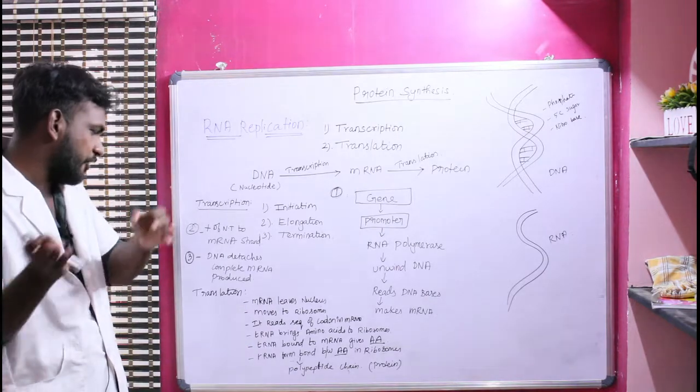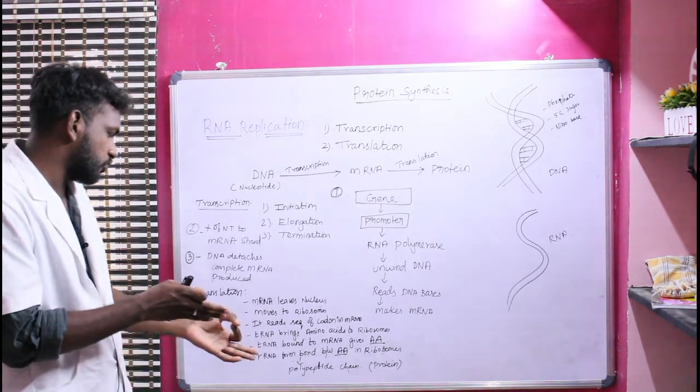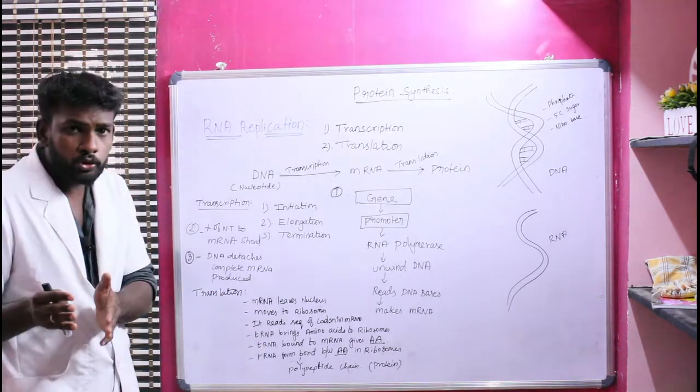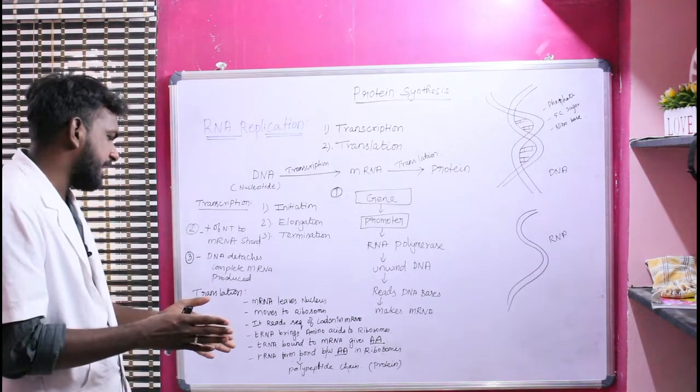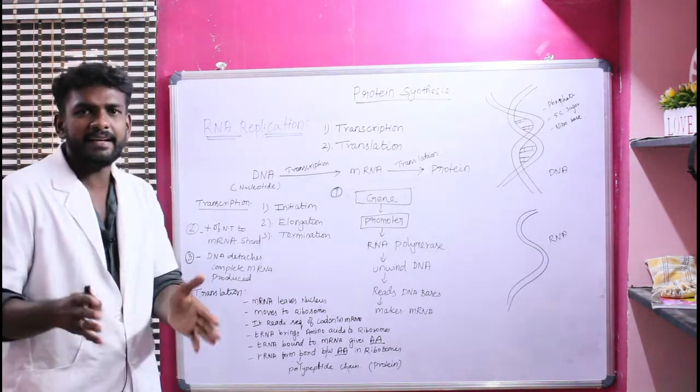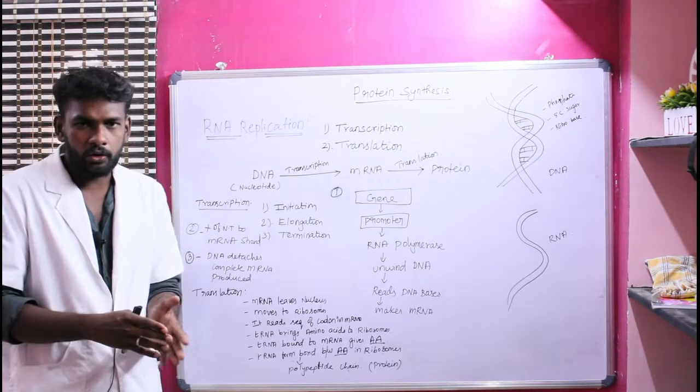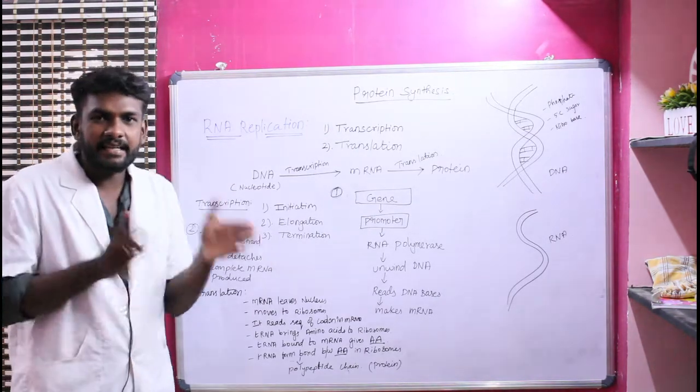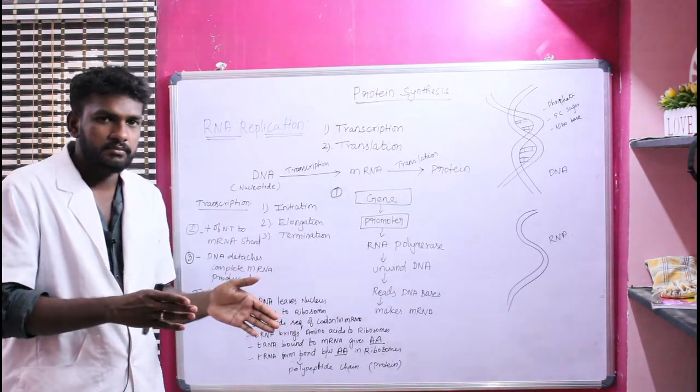Once it brings the amino acids to the ribosomes, they bind to the mRNA and give complete amino acids. We all know protein contains amino acids.